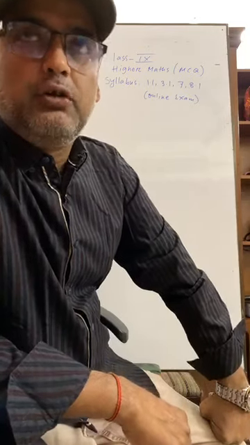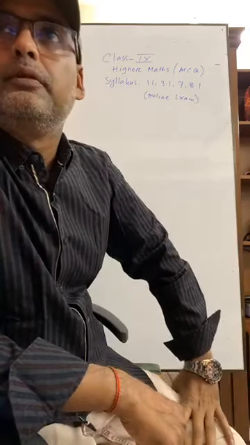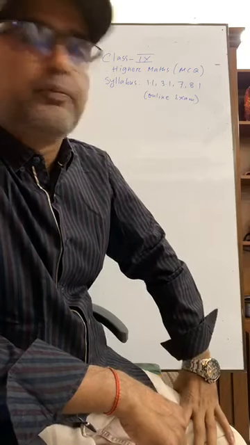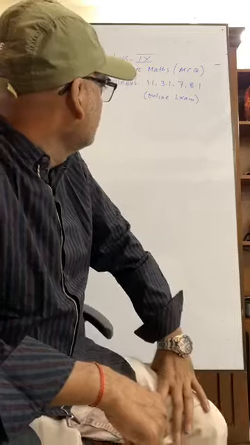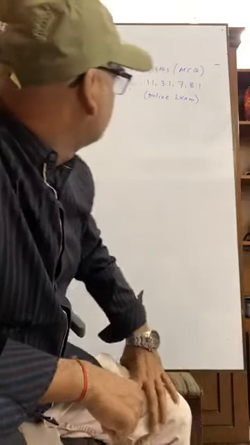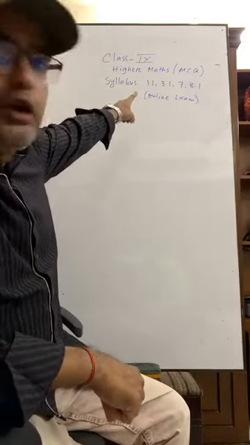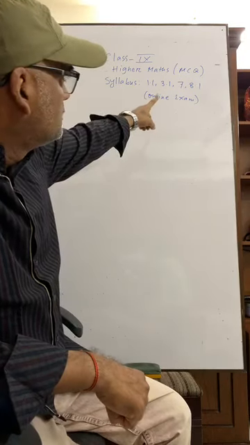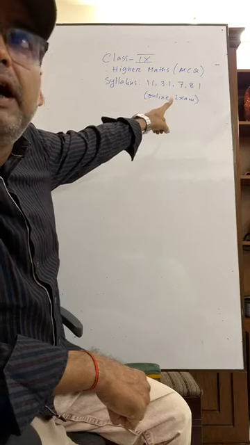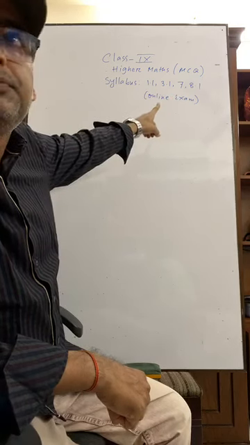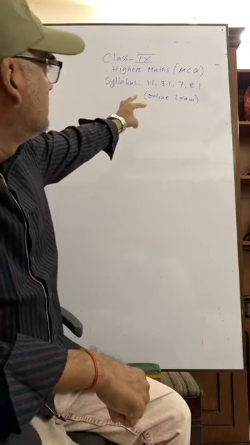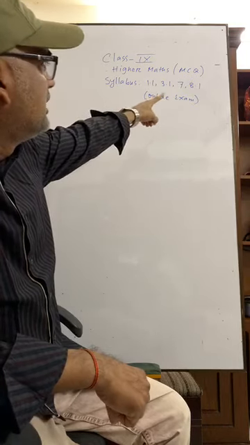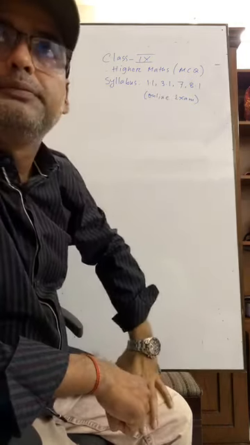Dear students, you know your online examination will be started from next week, that is from 26th of the instant. Your syllabus: exercise 1.1, 3.1, 7 and 8.1. Have you got it? Please write down the syllabus 1.1, 3.1, 7 and 8.1.